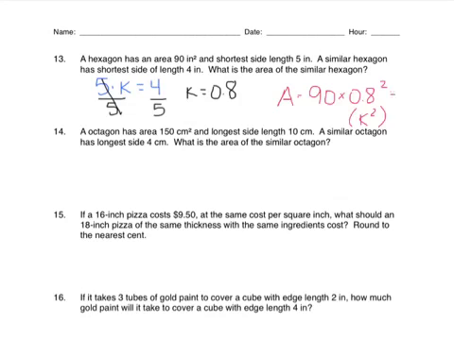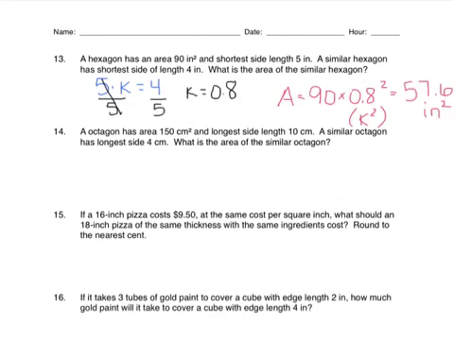Okay, 90 times 0.8 squared is 57.6, and that would also be in square inches because it's an area. Okay, so again, you would not be able to just say 90 over 4, or sorry, 90 over 5 equals x over 4. That would not work in this problem because you've got to get this K squared in there somewhere.